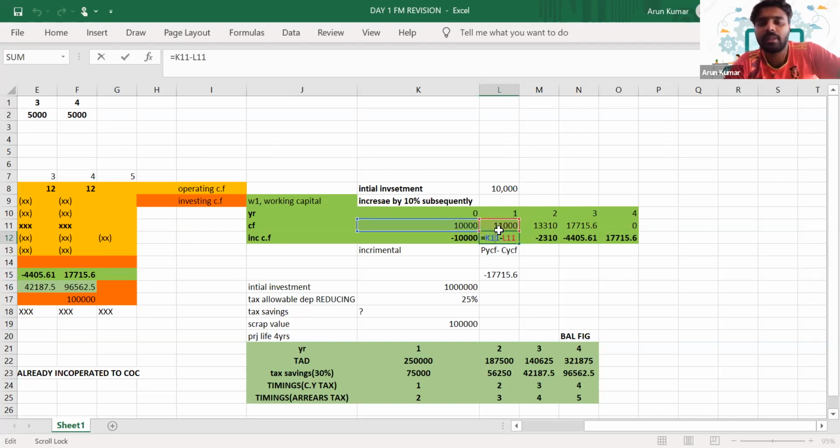It is current year minus previous year. The incremental is the difference between the two years. So this is the formula to calculate the incremental cash flow. Is it clear, guys?